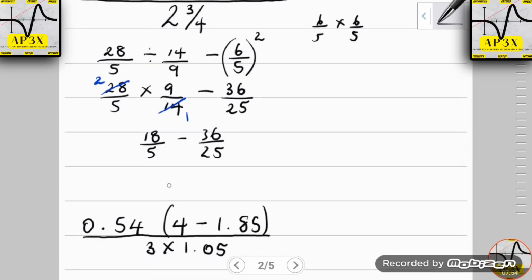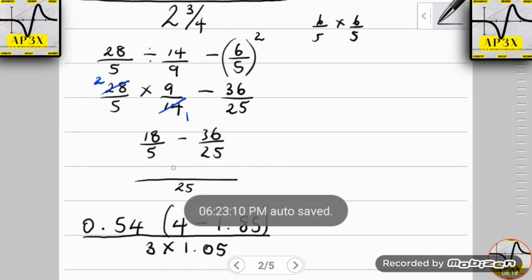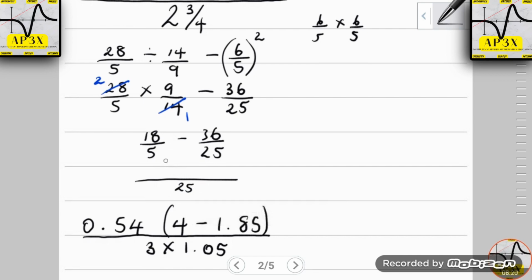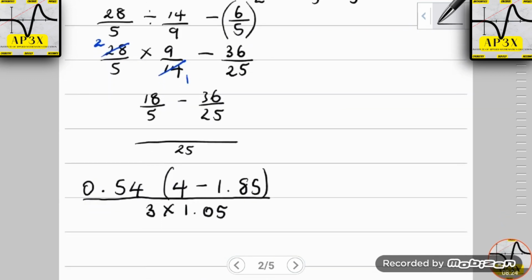So therefore we're going to go ahead here and find the LCM, because we are subtracting two fractions. Now I find that a couple students, as I said, most students got this correct, but a few students made an error by using 5 as the LCM. Remember that LCM means the lowest common multiple that both numbers can go into at the same time. So the LCM here is 25. For that student who made that error, clearly you can see why you would have lost maximum marks on this question.